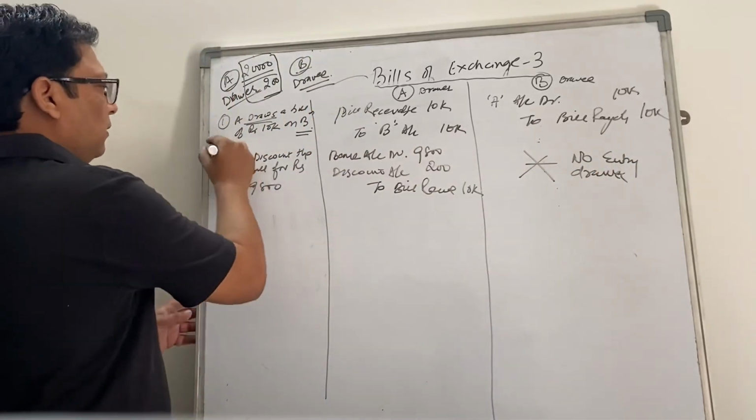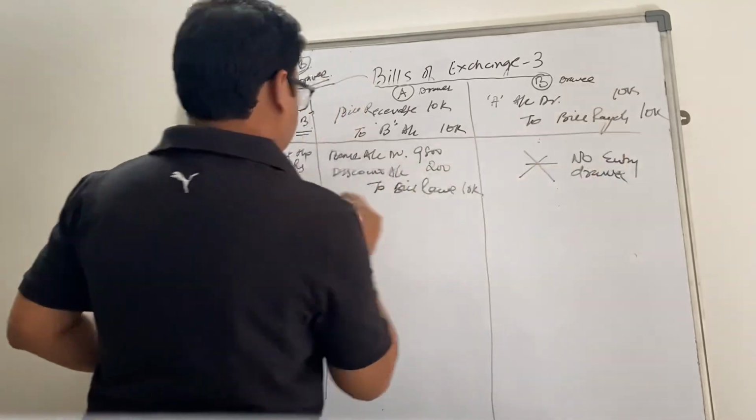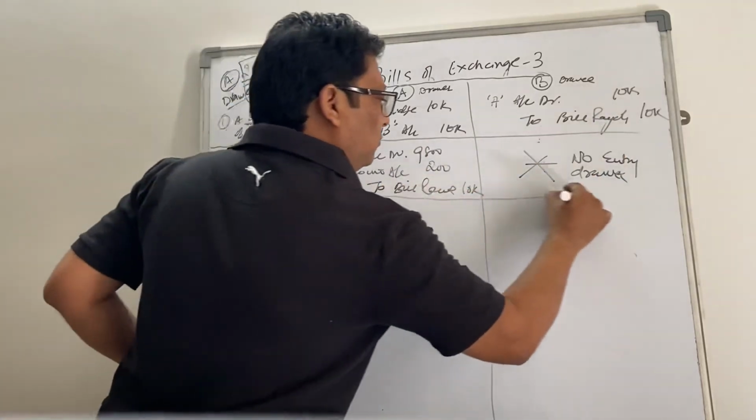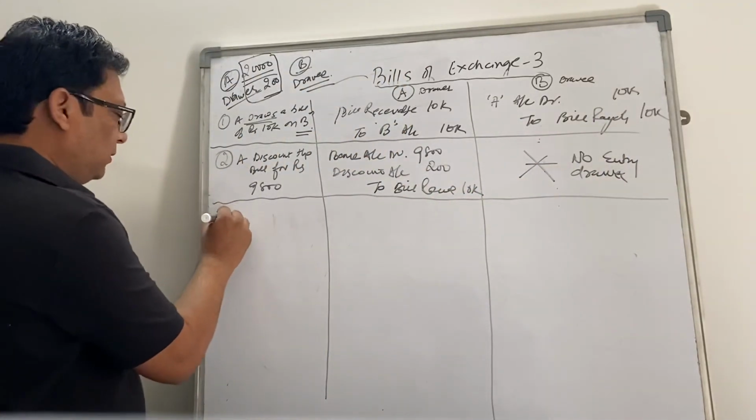Now this is statement 1, this is statement 2, and now statement 3.